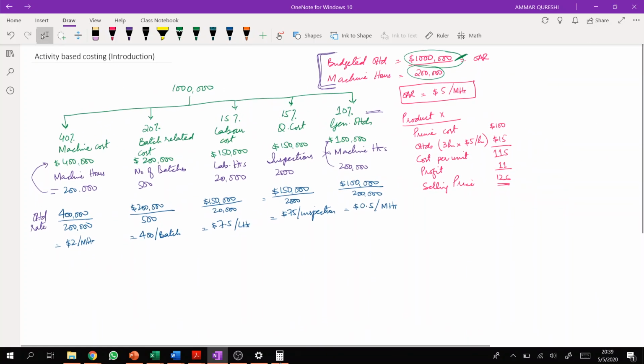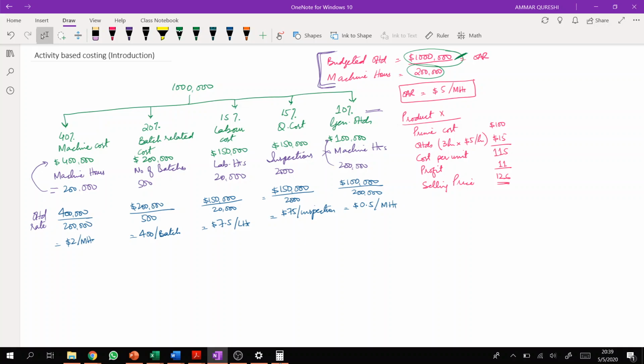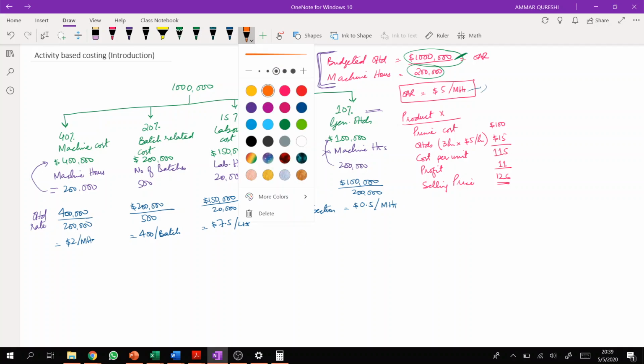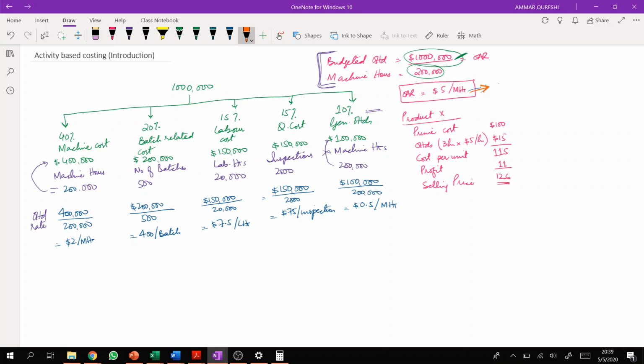Difference is that in absorption costing we just calculate one overhead recovery rate, and we distribute all overheads on the basis of a single OAR. In activity based costing, the same 1 million overhead is distributed among multiple groups, and we absorb overheads of each individual group separately.